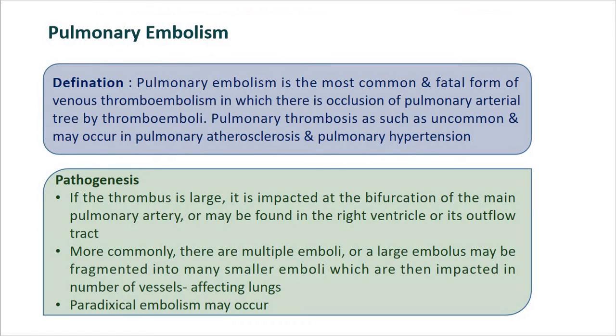Now we can see the types of embolism. Again here the pulmonary embolism, which is defined as the most common and fatal form of venous thromboembolism, in which there is occlusion of the pulmonary arterial tree by thromboemboli. Now the pulmonary thrombosis is uncommon, and it may occur in pulmonary atherosclerosis and pulmonary hypertension.